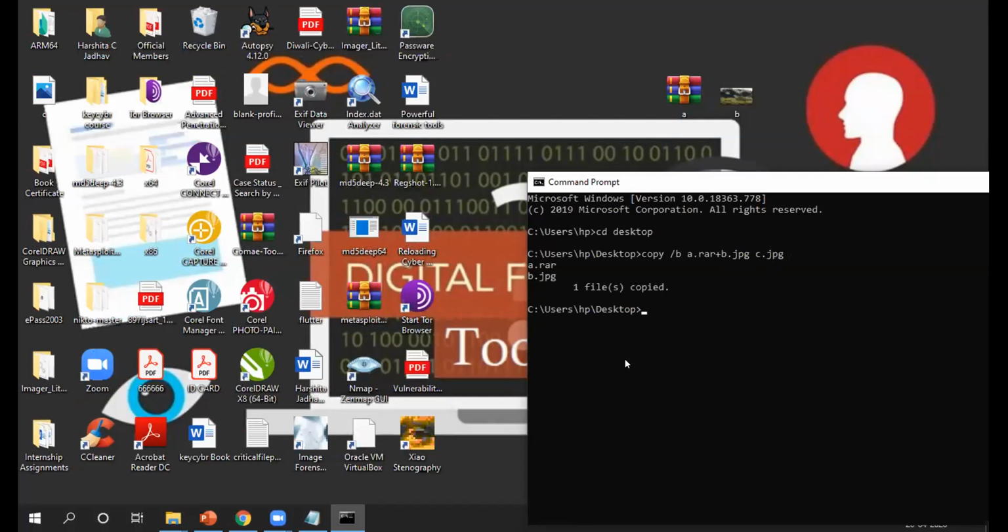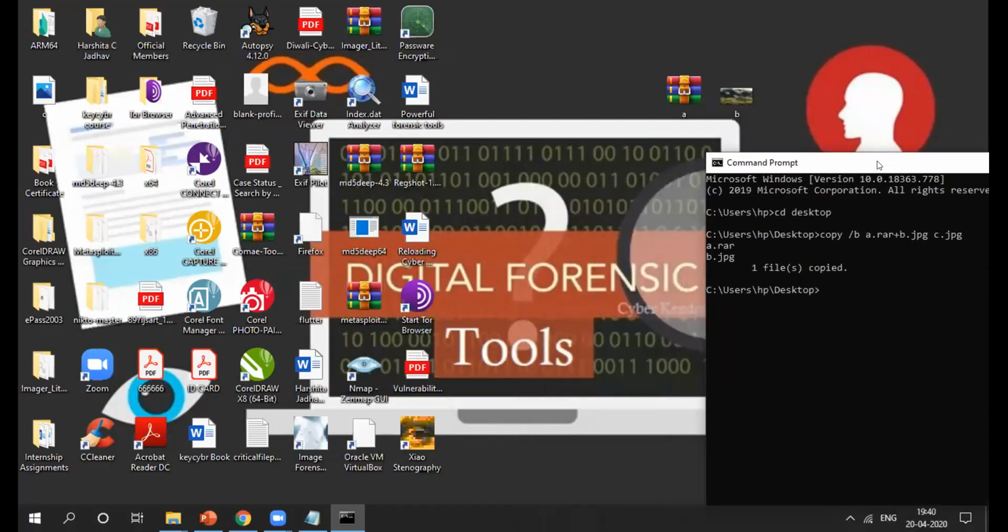So yes, the steganography image will be, yes, here is my image, right? When I share the steganographic image with a third person, if it is opened, he could not get any data or any images, right?